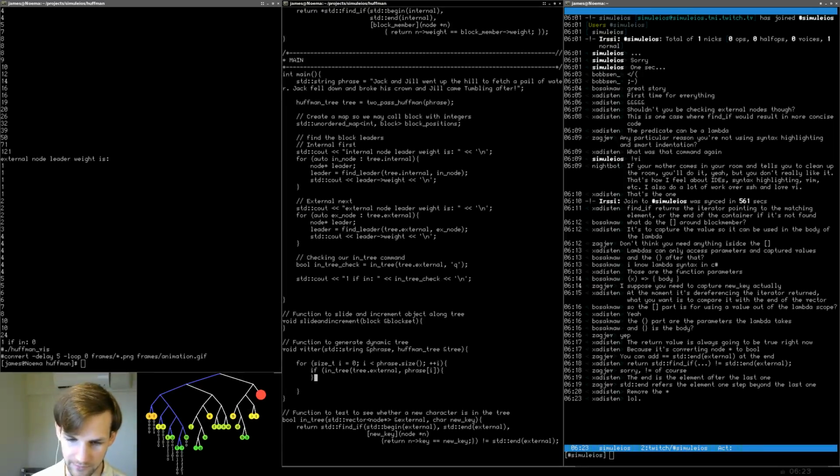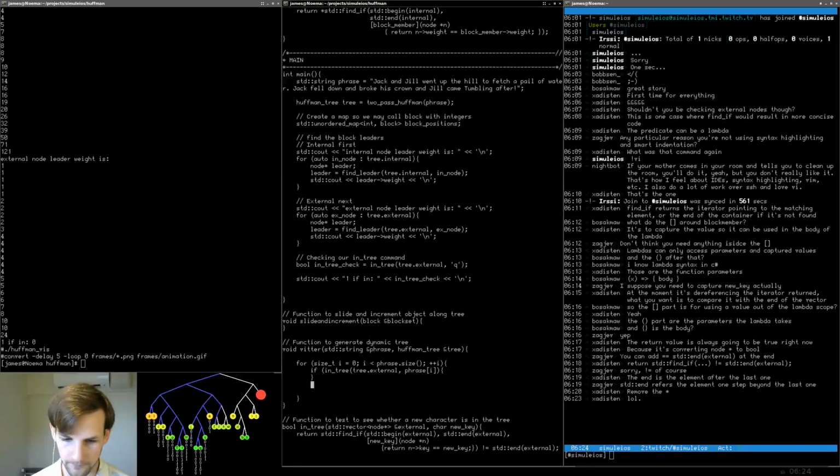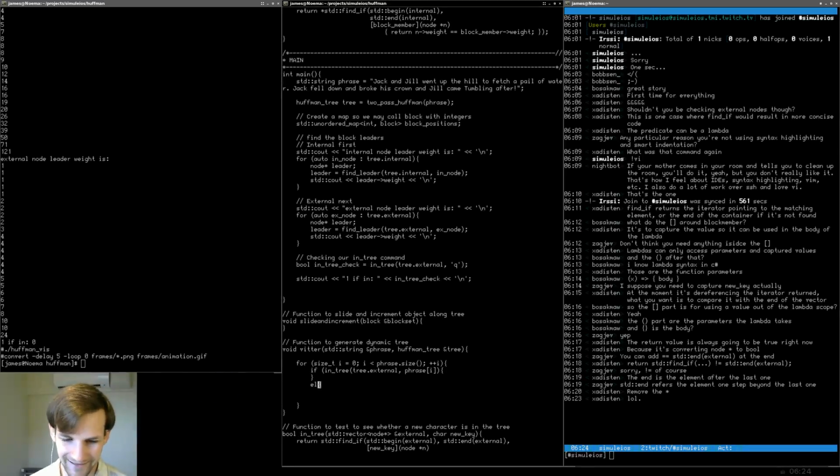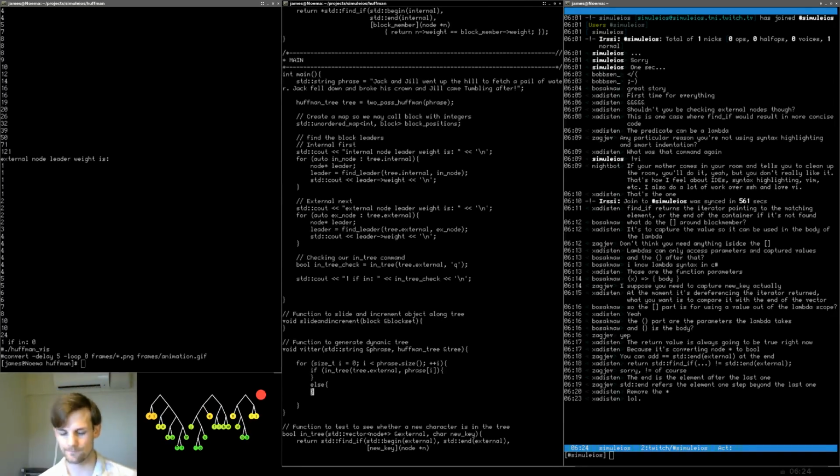And then we put in an else statement. Okay, so this effectively splits our system into two different, I guess you could say, paths. The first path is if the element in our phrase has already been encoded. So like if we're on our second capital J, so Jack and Jill, second capital J, then we move along one path. Otherwise, we add a new element to the tree.